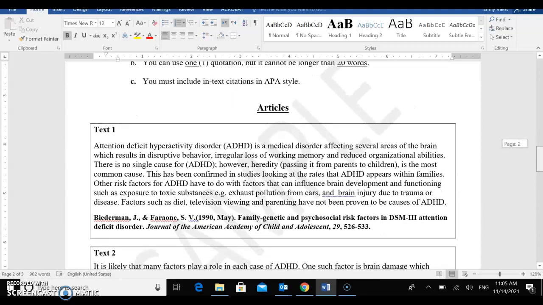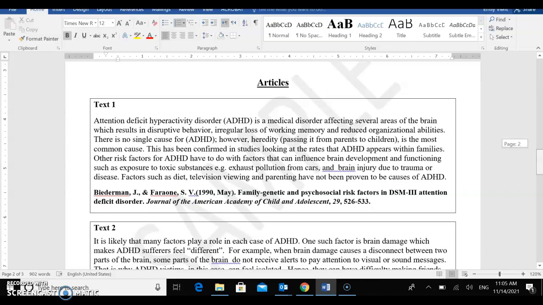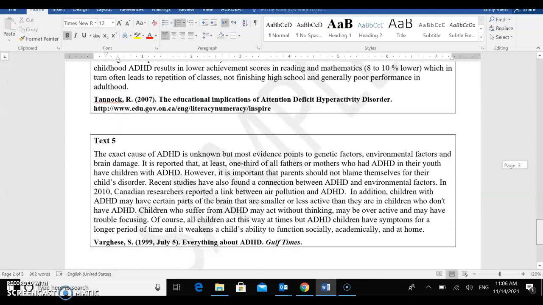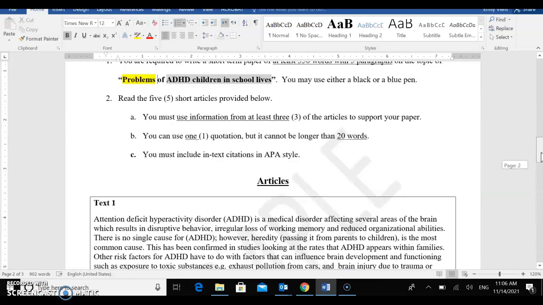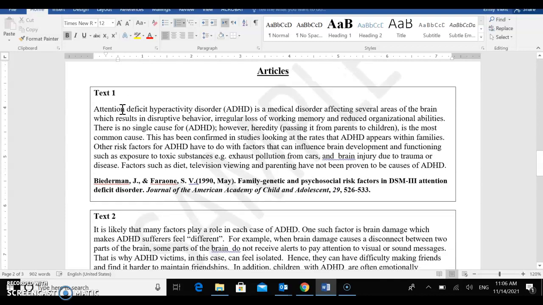Now, how would I approach this? So this is as much a reading exam as it is a writing exam. You have 2 hours. I would spend the first 30 minutes just reading through the text. You have to read text 1, text 2, text 3, text 4, text 5. I would go through it one time, maybe kind of quickly. The second time, I would read through each of the texts and think about the focus.